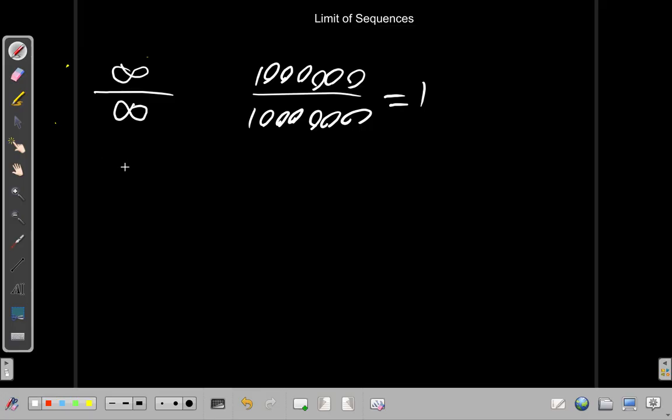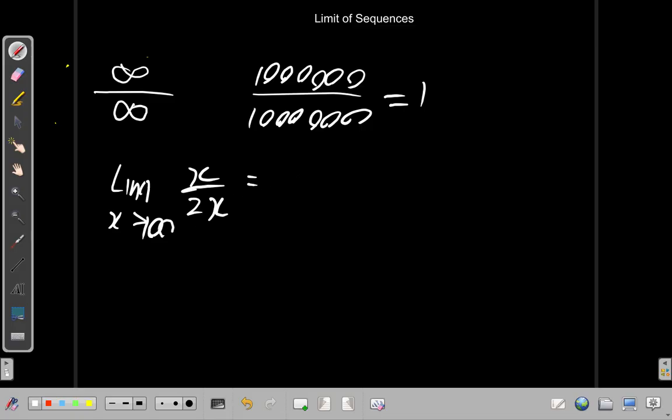So, if you want to find the limit as x tends to 0 of 5x divided by 10x, this would cancel down to x over 2x. So let me write it as x divided by 2x.